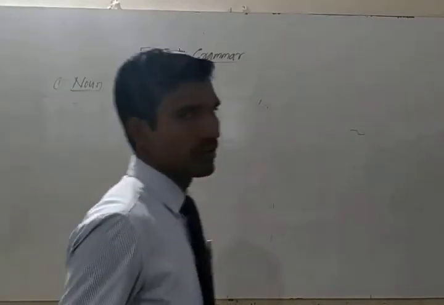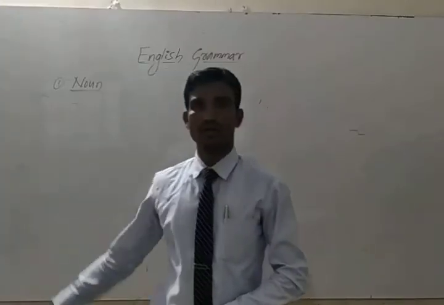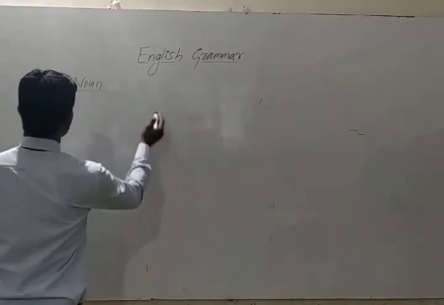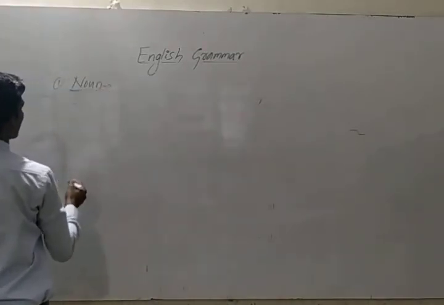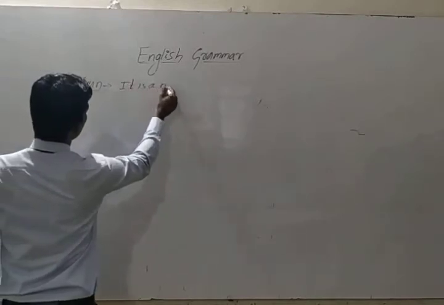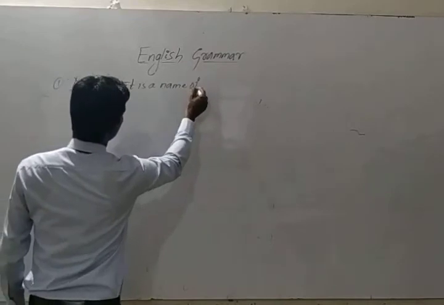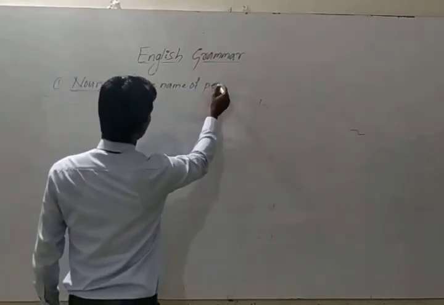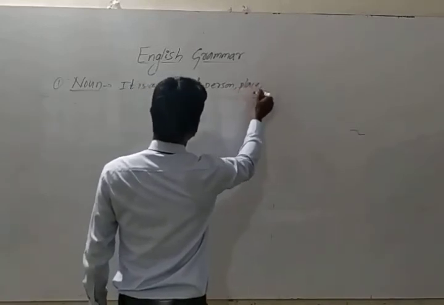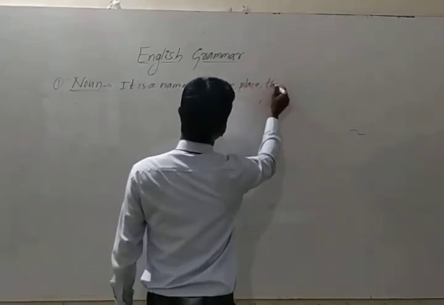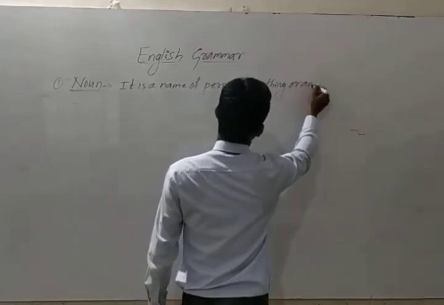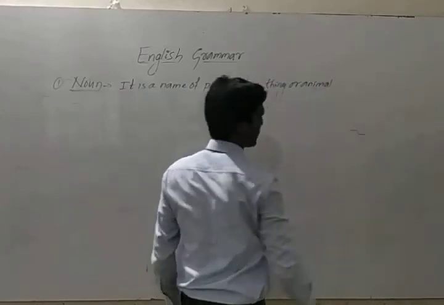Okay, so the first type is noun. So write down noun. Write down the definition. It is a name of a person, a place, a thing, or an animal.